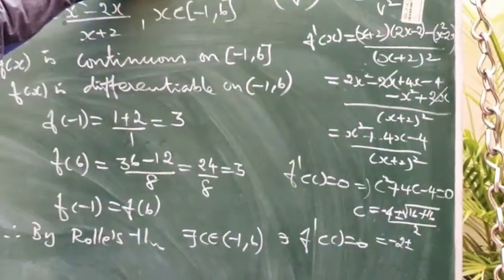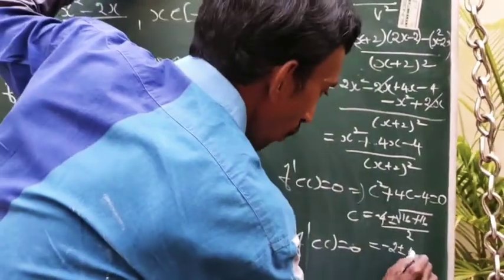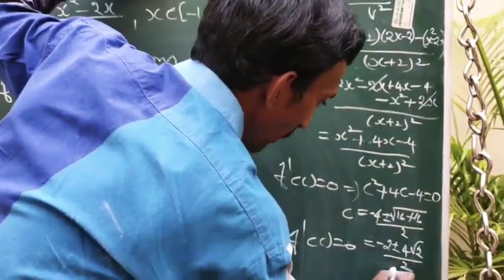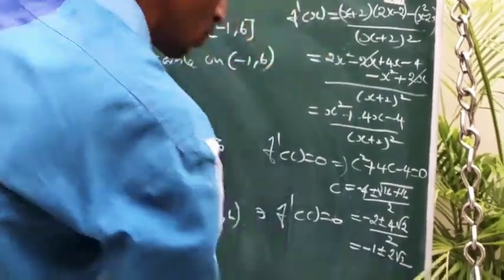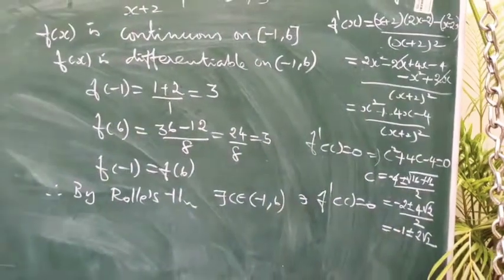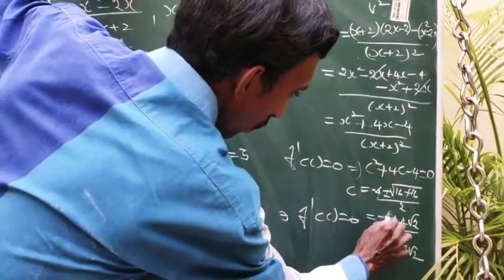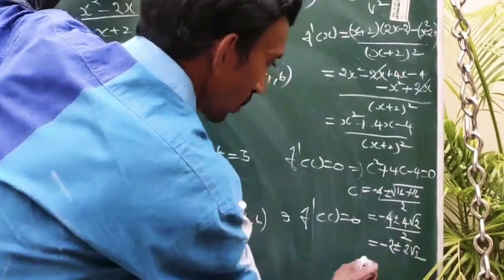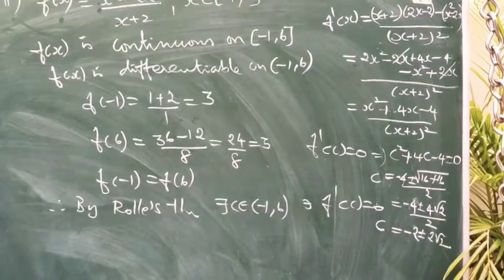So what is that? 2 times 16. So that can be written as 4 root 2, divided by 2. We are getting minus 1 plus or minus 2 root 2. Sorry my student, here it is 4, so divided by 2. So we are getting minus 2 plus or minus 2 root 2.